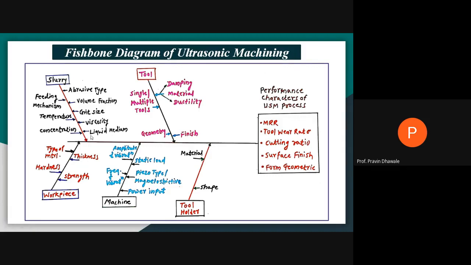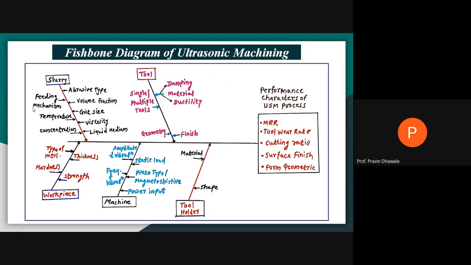Which type of liquid medium are you using to produce the slurry? What will be the viscosity of that slurry? What will be the volume fraction of that slurry? Means how much volume of water and how much amount of abrasive you are adding in that mixture, so the slurry will be produced.